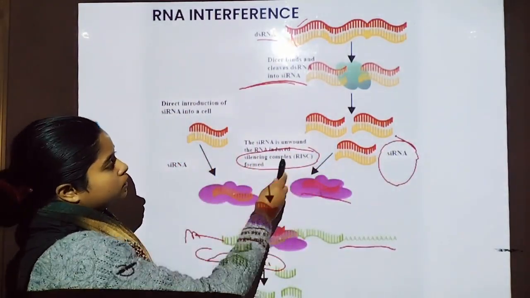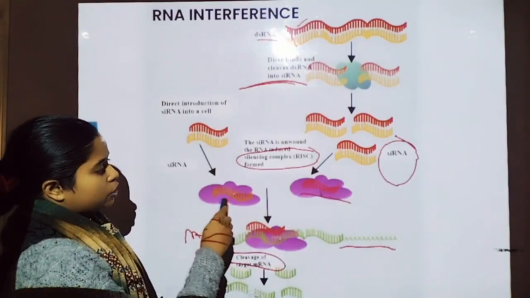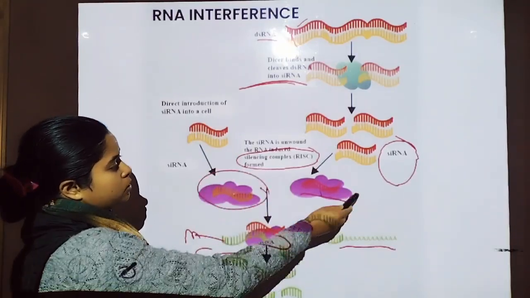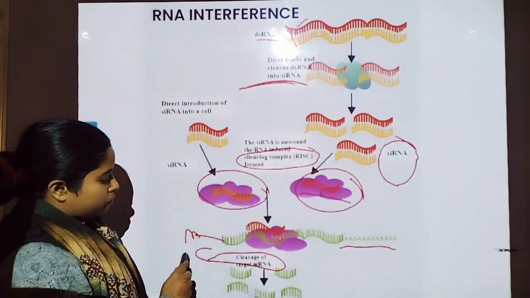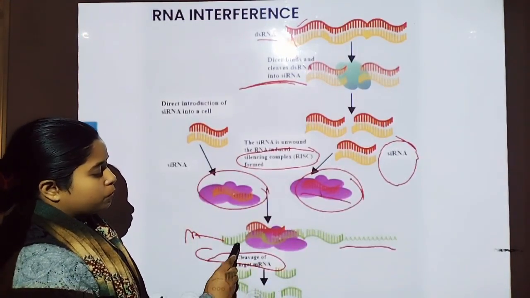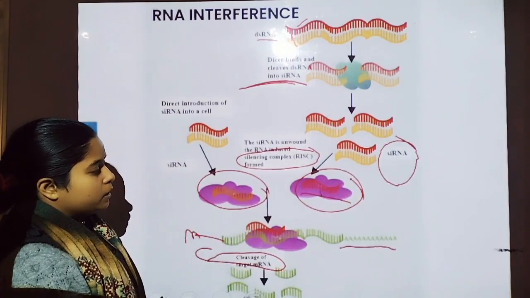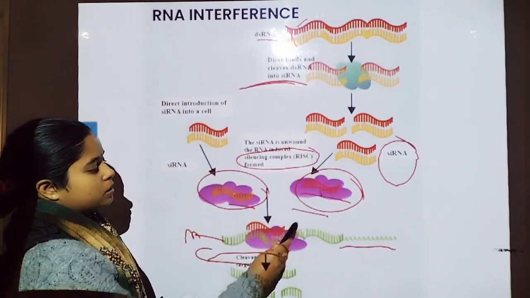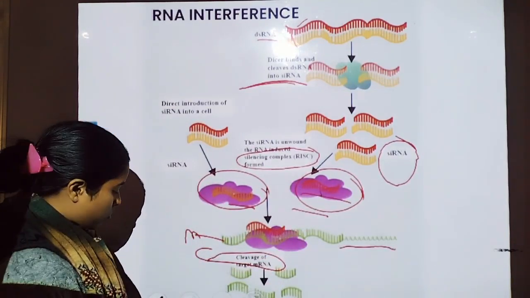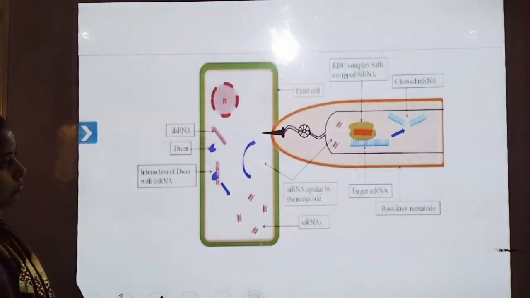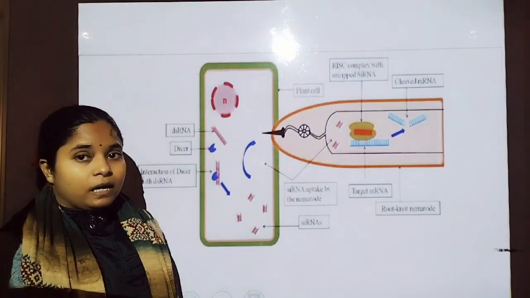Here the siRNA changes into the antisense or sense RNA first, and then forms the mRNA strand from the antisense or sense RNA, then degenerates it. So this is the complex process which occurs through RNA interference.